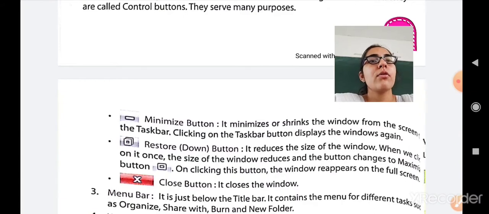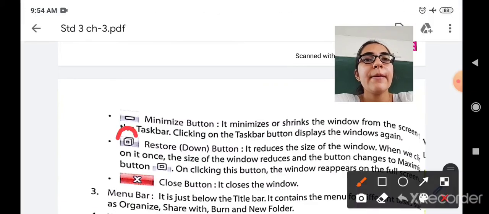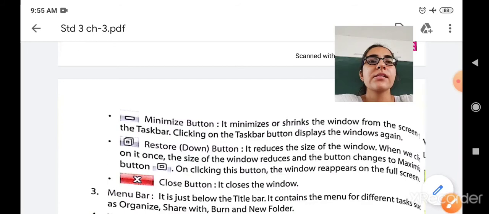Next is the restore down button. It reduces the size of the window. It means the window becomes small. When we click on it once, the size of the window reduces and the button changes to the maximize button. Whenever you click on that restore button, the window will be in a smaller size, and in place of this symbol, the maximize button will be there. Once you click on this, the icon will change. So again you can maximize it.